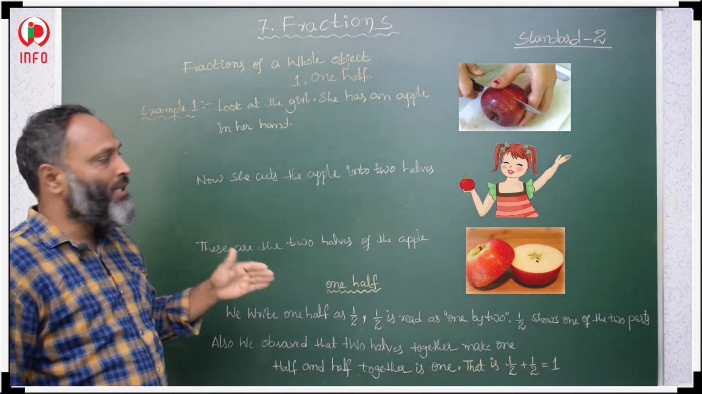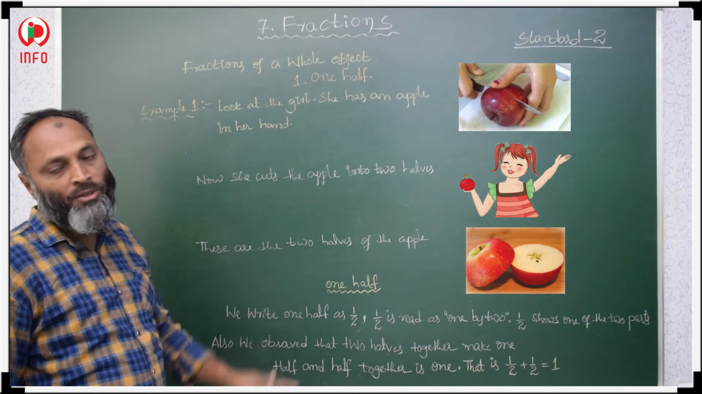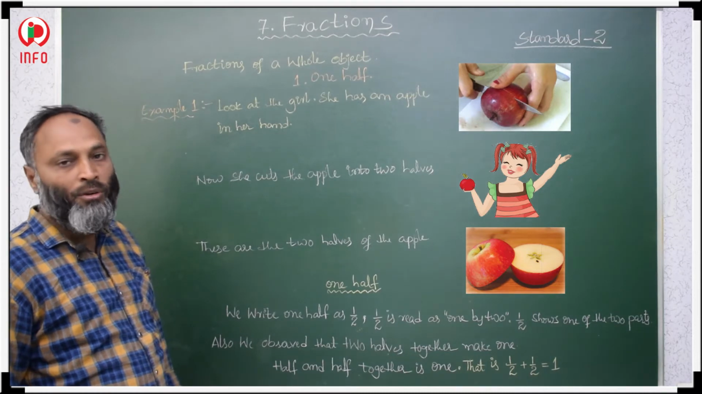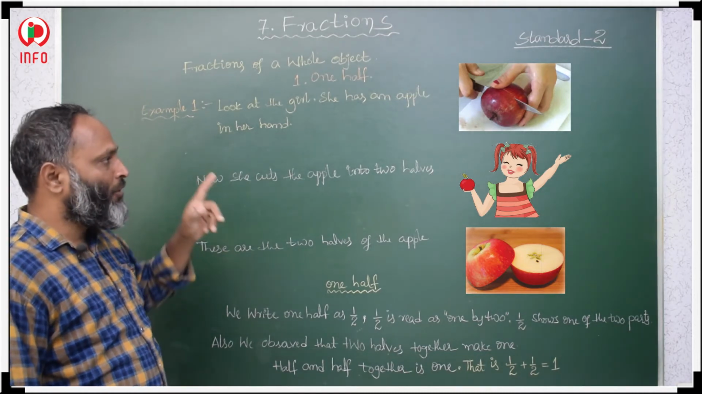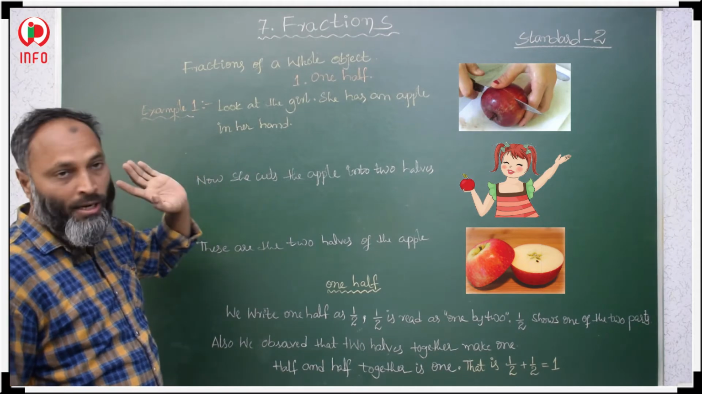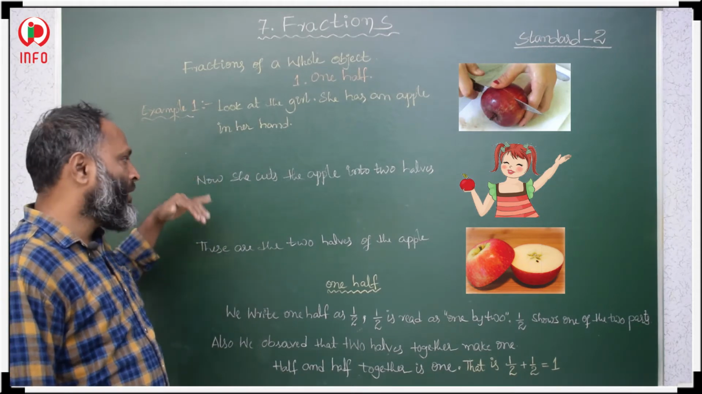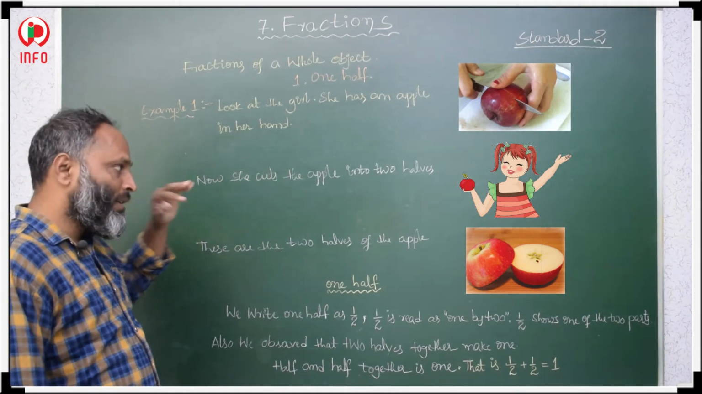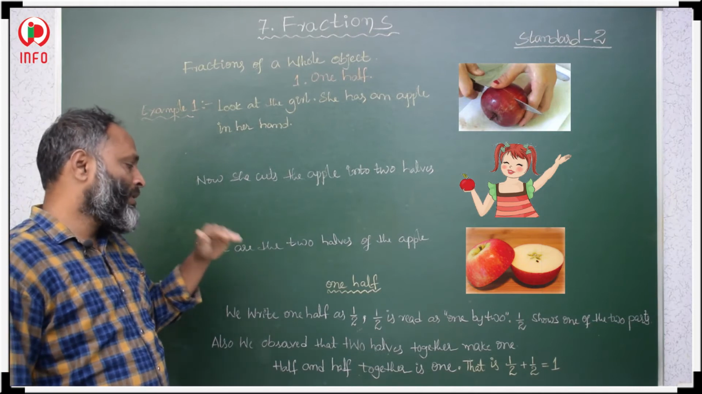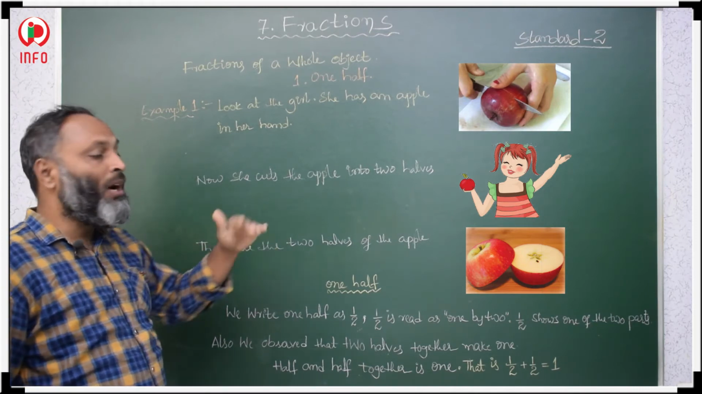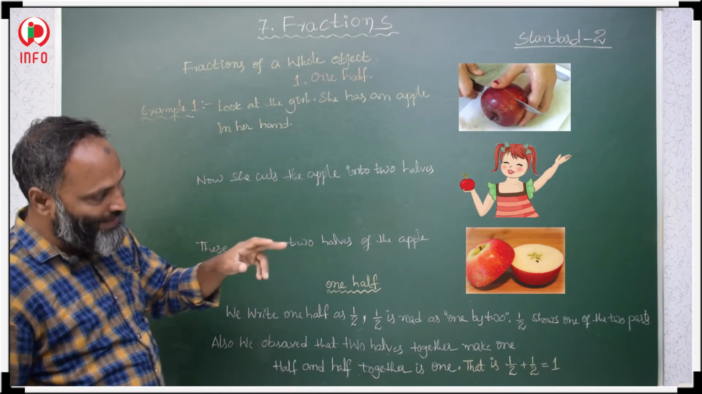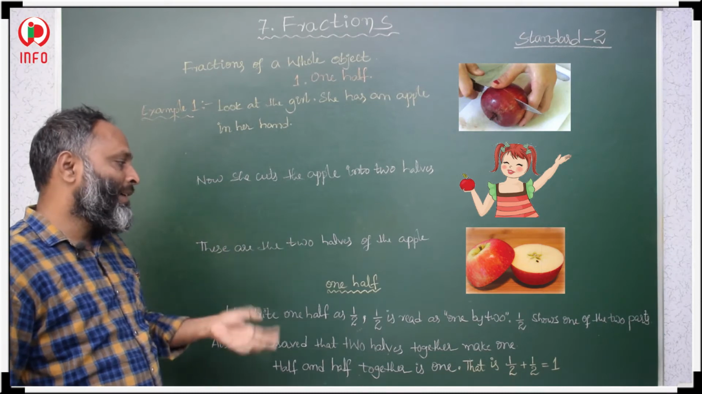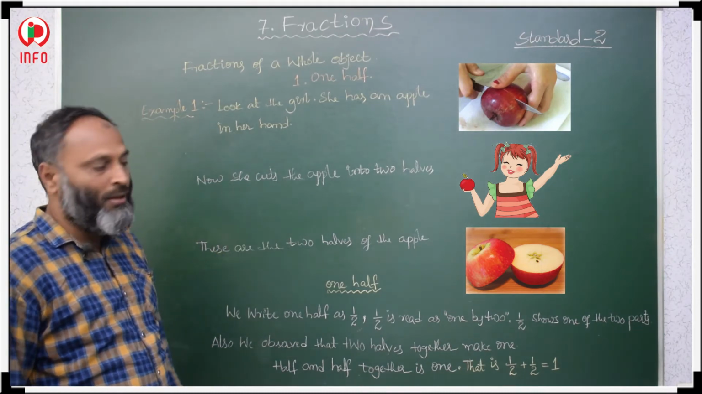So why is she making two halves? So that each part is called half of a whole, that is the apple. First, what does she have? She has an apple in her hand. Then she cuts the apple into two halves. Whatever the two pieces are, those two pieces are the two halves of the apple, okay.